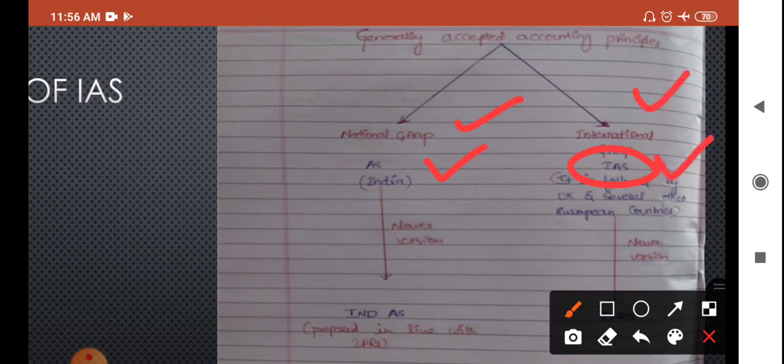So what is the difference between national and international GAAP? I told you national GAAP, for example India is a country, so India has adopted some accounting standards, and it will follow those accounting standards in that country only. The rules and regulations adopted in India will not be followed in UK or in USA. UK has its separate accounting standards and USA has its separate accounting standards. That is national GAAP, or we can say accounting standards.